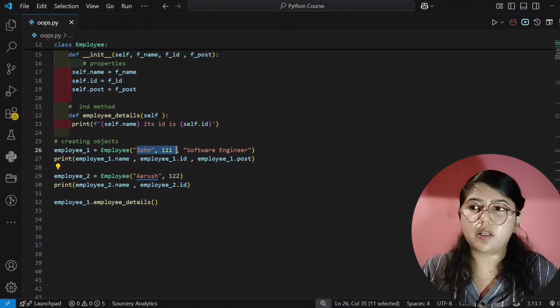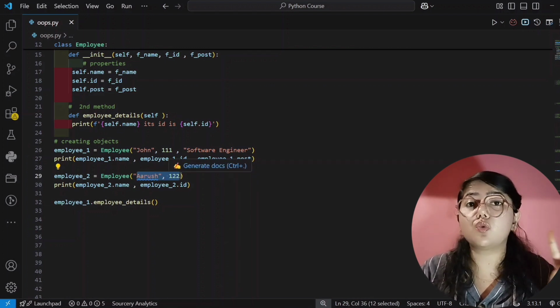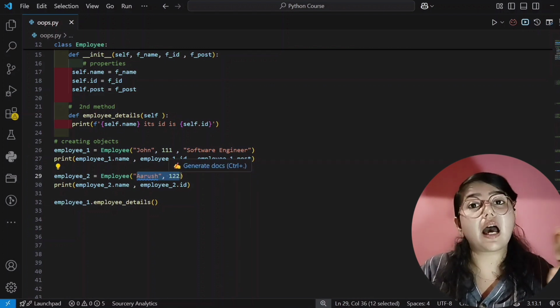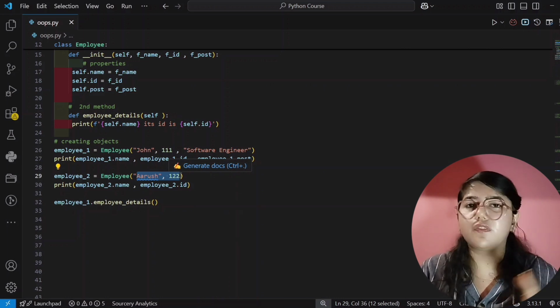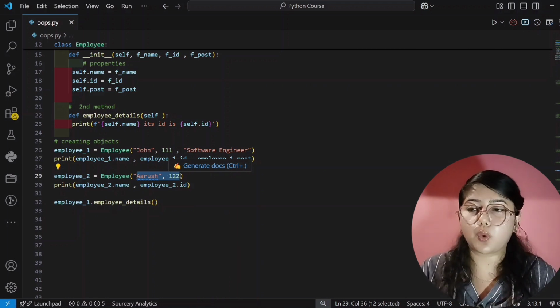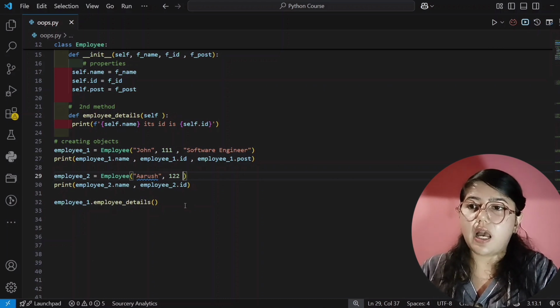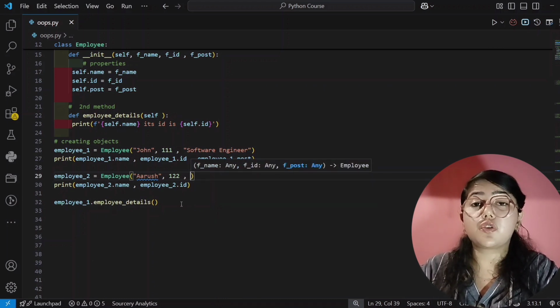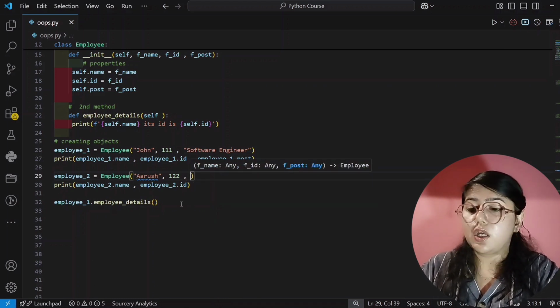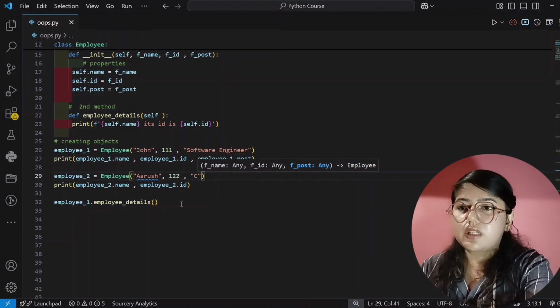See here, John for name, 111 for ID, and software engineer for the post. But in this object 2, that is Arush, we are only passing 2 inputs, not 3. We have to give 3 inputs, and then it will not show an error, it will give the correct output. So for this I will pass the third input here, for the post on which Arush is working. So I am giving the post here, that is CA.